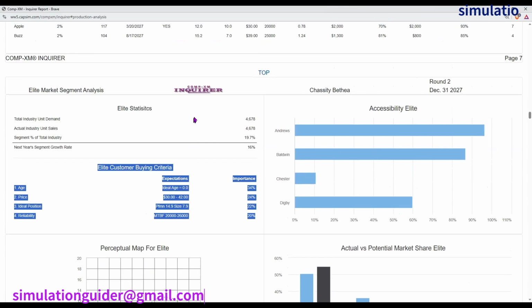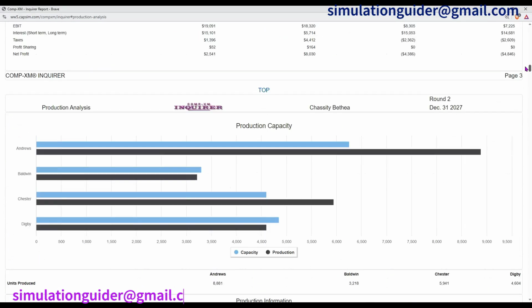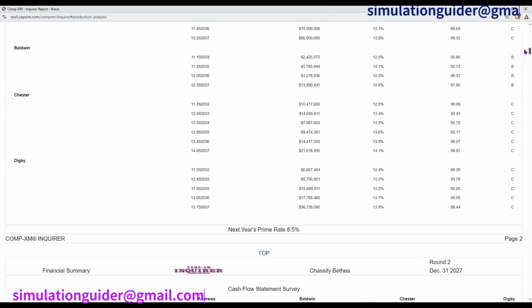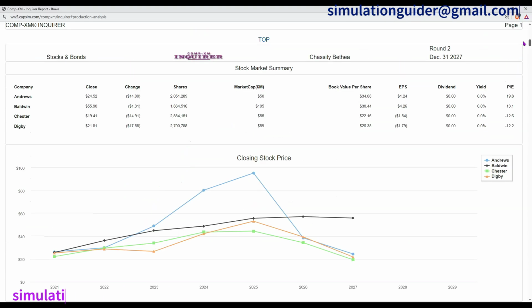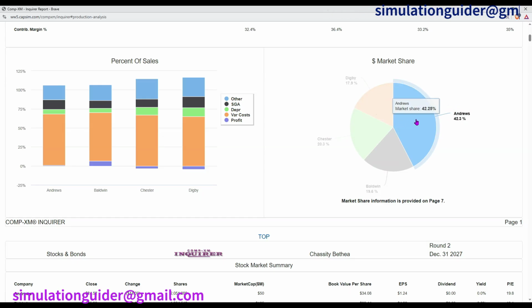And if you check on the decisions, actually our company Andrews has the highest market share. Let me just try and show you. You can see Andrews has a market share of 42.3. So if you want to dominate the market like this, you can also contact us, and we'll be able to give you the best results.